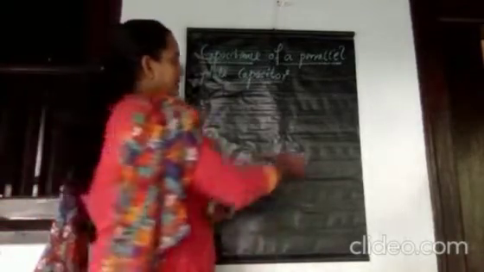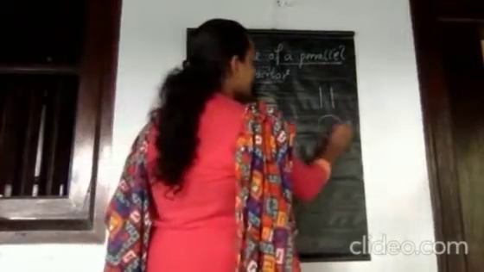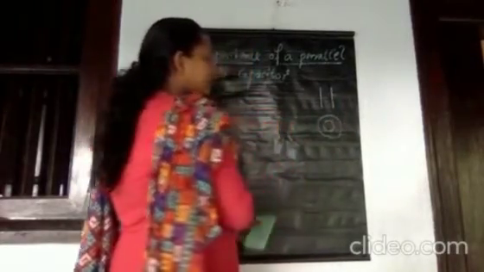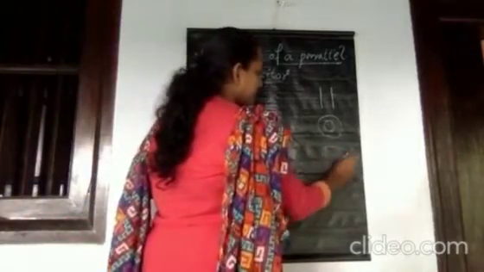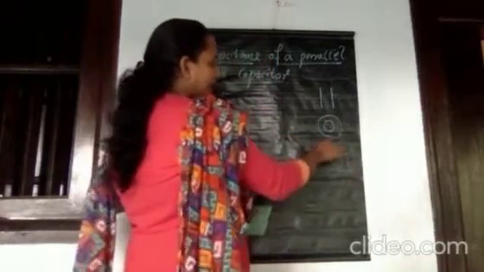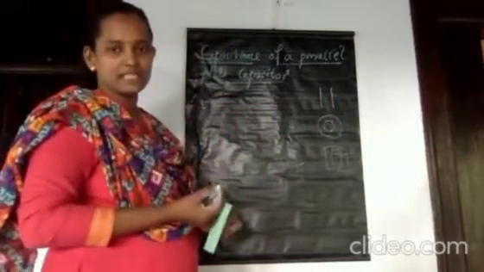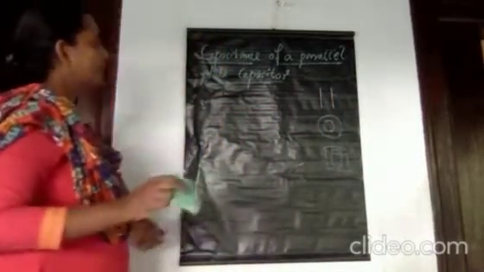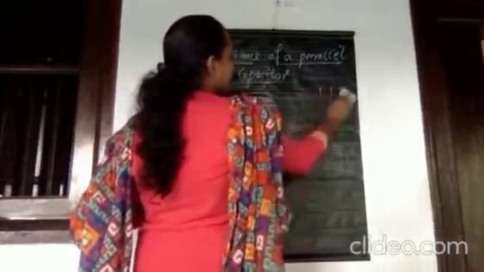A parallel plate capacitor means we are using two metal plates like this. Spherical capacitors are there, two metal conductors in the form of a sphere. In the same way, cylindrical capacitors are there, with an inner cylinder and an outer cylinder, two plates but in a different shape. But you only need to study the parallel plate capacitor and its capacitance. So next we want to derive an expression for the capacitance of a parallel plate capacitor.